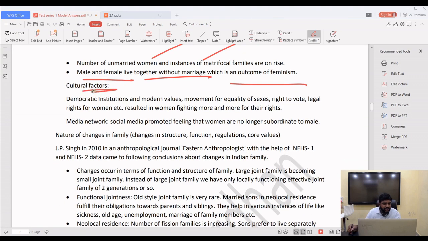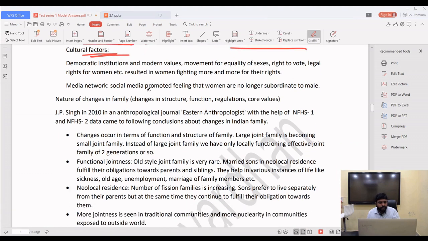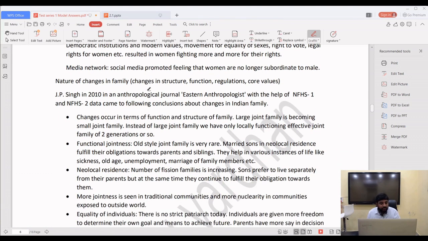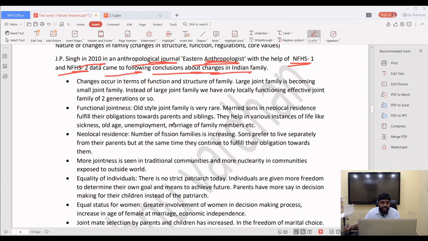So how are the cultural factors getting affected, positively and negatively? J.P. Singh in 2020, in an anthropological journal, Eastern Anthropologist, with the help of National Family Health Survey and National Family Health Survey 2 data, came to the following conclusion about changes in the Indian family. Changes occur in terms of function and structure of family. Large joint family is becoming small joint family. Instead of large joint family, we have only locally functioning effective joint families of two generations or so.